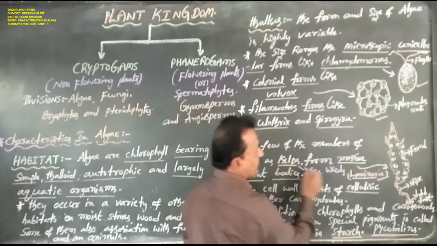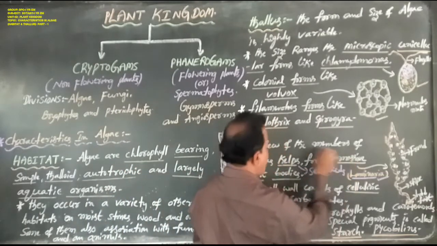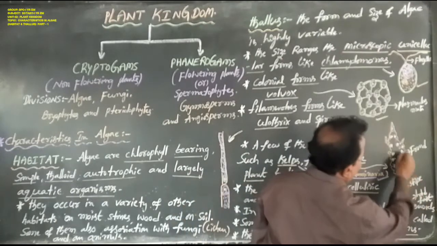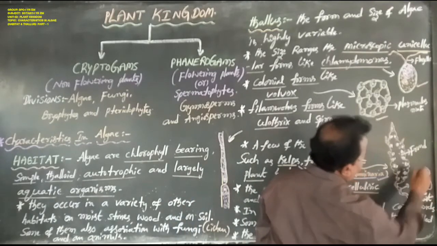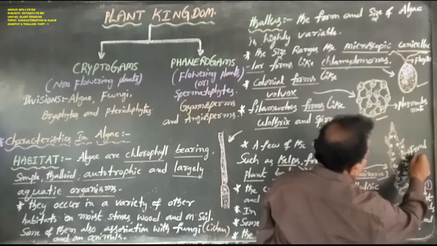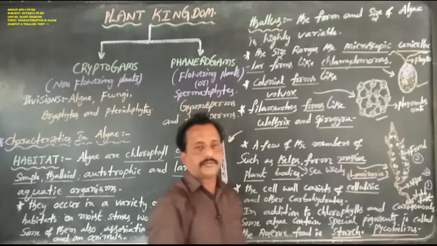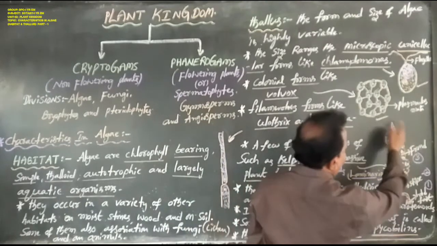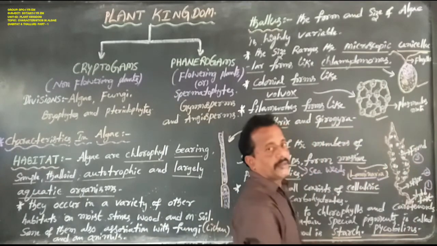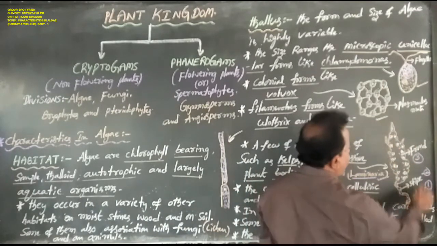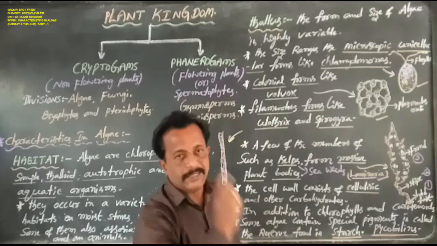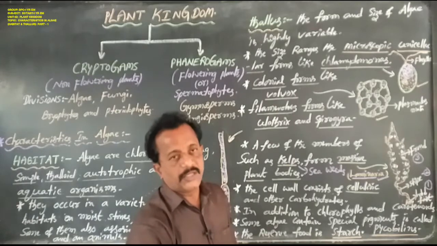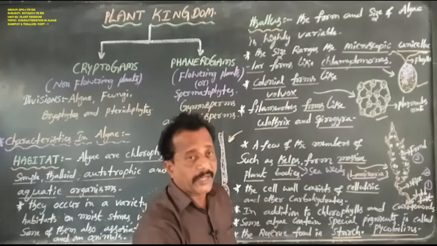The kelps or Laminaria, the massive plant body, consist of three parts. First one is the holdfast, second one is the stipe, third part is the frond. So this is one type of algal plant body, one type of massive plant body such as Laminaria. So Laminaria are also known as kelps.